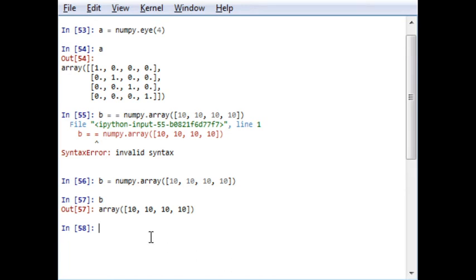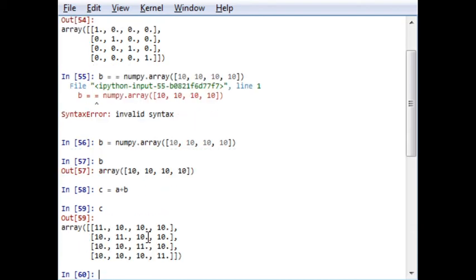So the output of the array will be something like that, C is equal to A plus B. It is possible in Python. So a 4 cross 4 matrix can be operated with a 4 cross 1 matrix by making an invisible element of 0. This is all possible due to the broadcasting feature of Python. It is not available in all programming platforms.